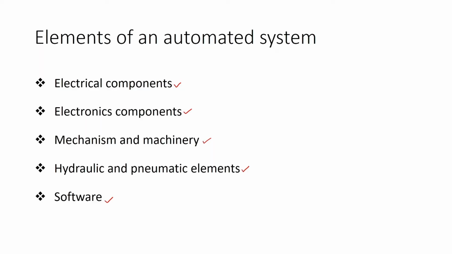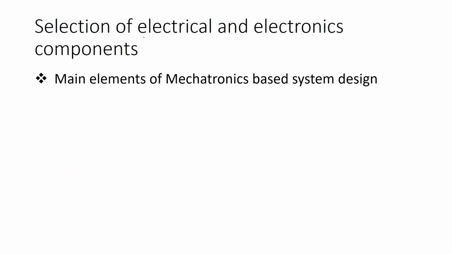Some of the components, such as the mechanical components or mechanisms, we have to build in-house, we have to manufacture them at our shop floor. How to manufacture them at our shop floor, that we will see in the next lectures. In today's class, we will be looking at the criteria required for the electrical and electronics components.